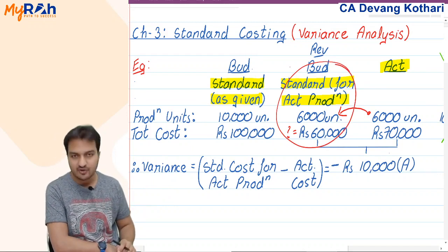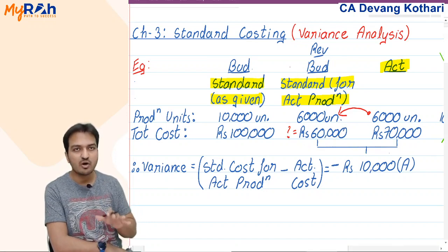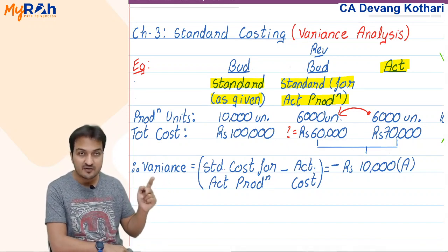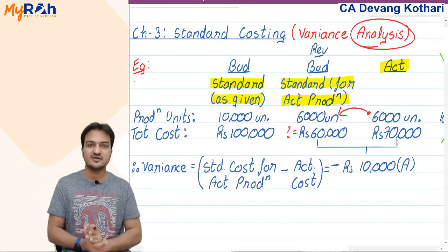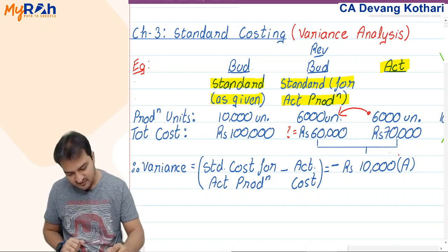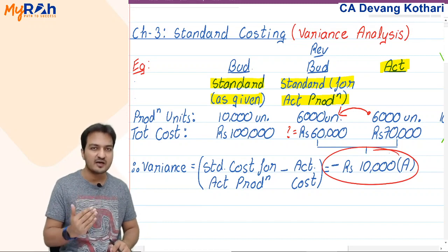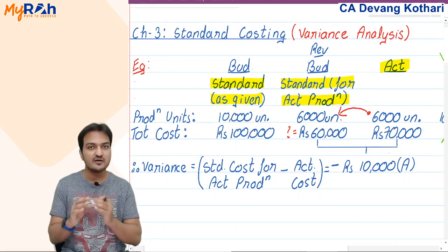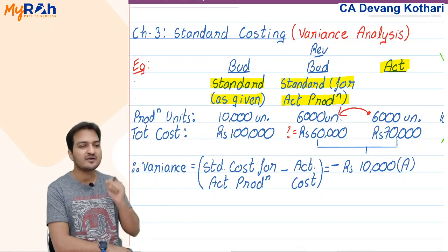Done? Yes? Okay. Now, like I said, my chapter here is not just about calculating the variance. My chapter says variance analysis. Now, what analysis is needed over here? Well, this 10,000 adverse variance I need to analyze further. Further analysis means I need to search for reasons why I spent 10,000 extra. What was the reason that I spent 10,000 extra?